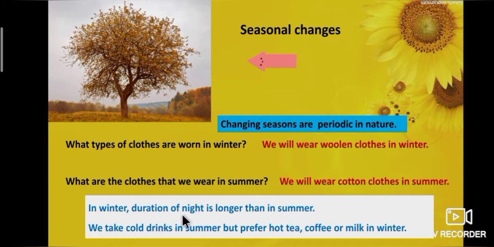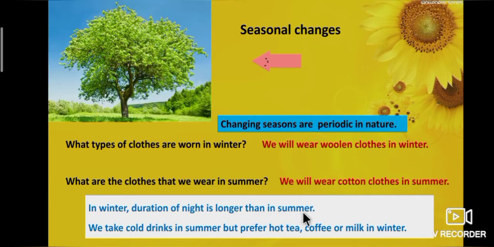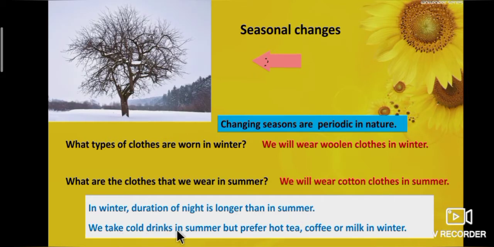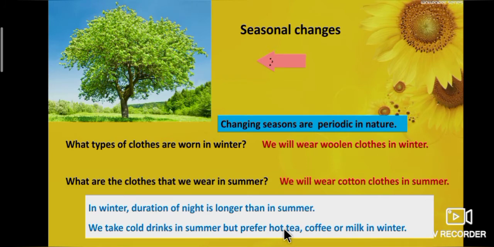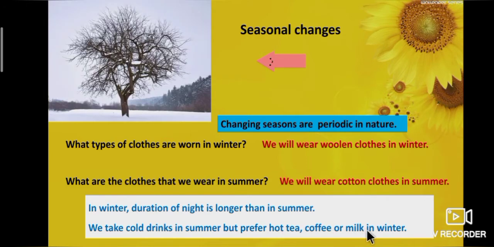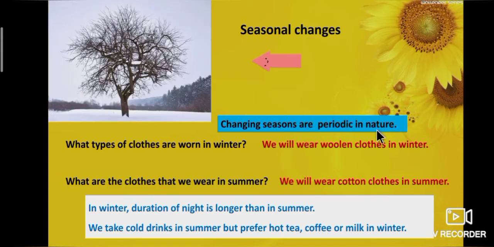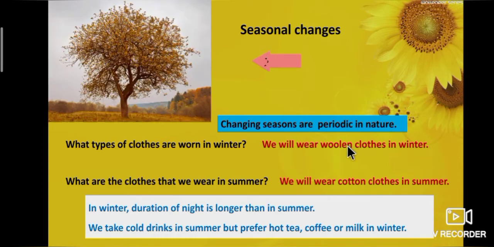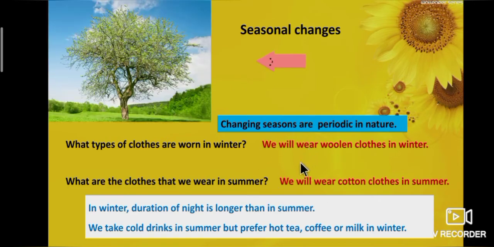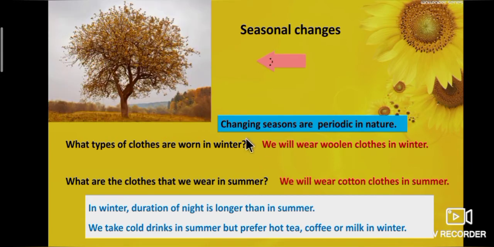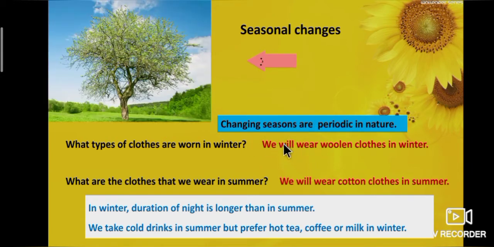In winter, duration of night is longer than in summer. We take cold drinks in summer but prefer hot tea, coffee or milk in winter. So, changing seasons are periodic in nature, because these are the changes that take place in a definite interval of time.